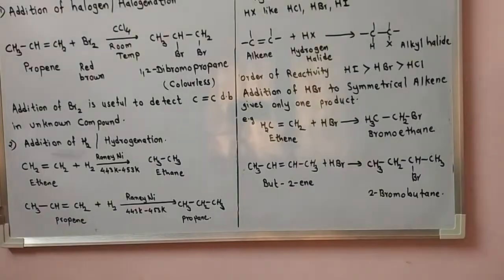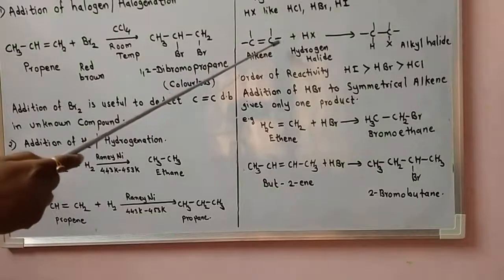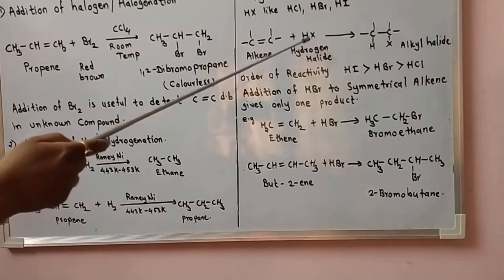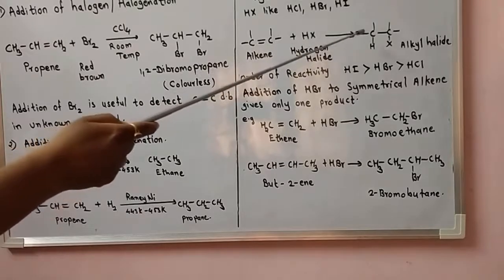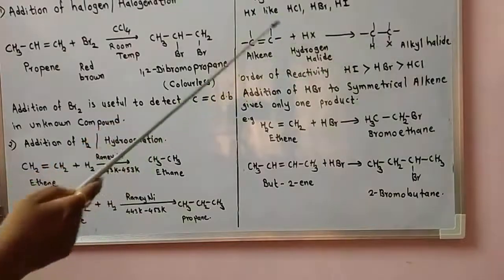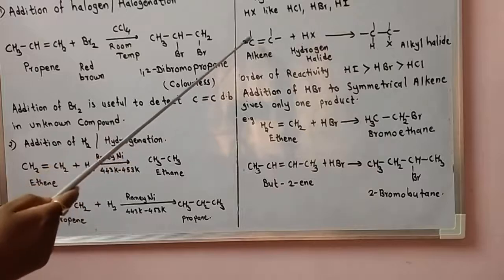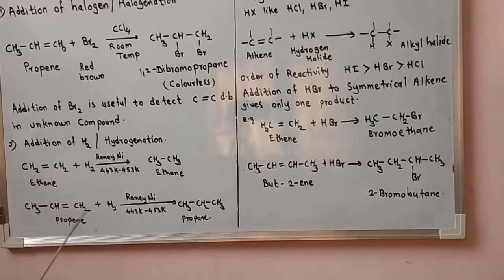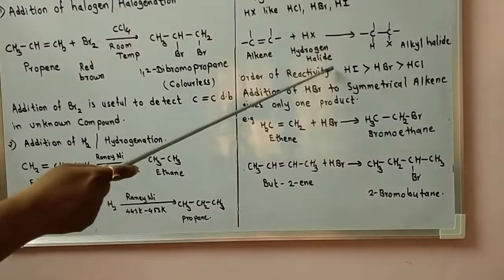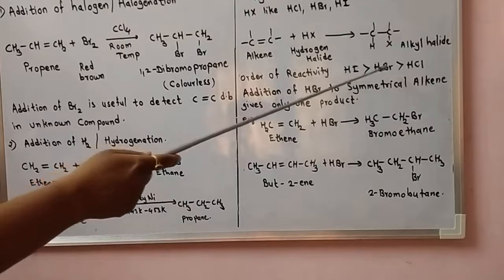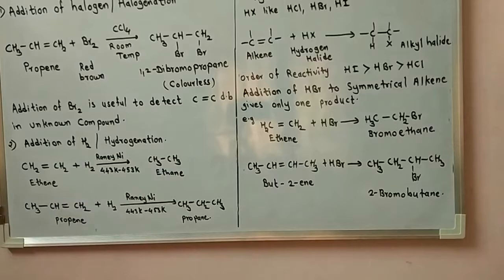In the general reaction, an alkene, that is a carbon-carbon double bond, plus HX hydrogen halide gives an alkyl halide. The reactive center is the carbon-carbon double bond, and the hydrogen halide is added across this double bond, which gets converted to a single bond with the formation of an alkyl halide. Now the order of reactivity: hydrogen iodide is more reactive as compared to hydrogen bromide, which is more reactive as compared to hydrogen chloride.